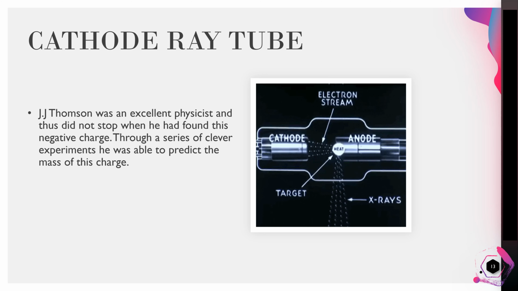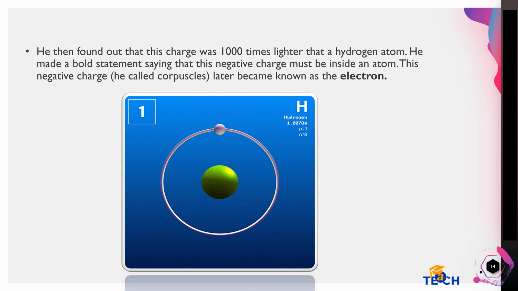Thomson was an excellent physicist and thus did not stop when he had found this negative charge. Through a series of clever experiments, he was able to predict the mass of this charge. He then found out that this charge was 1,000 times lighter than a hydrogen atom. He made a bold statement saying that this negative charge must be inside an atom. This negative charge, he called corpuscles, later became known as the electron.